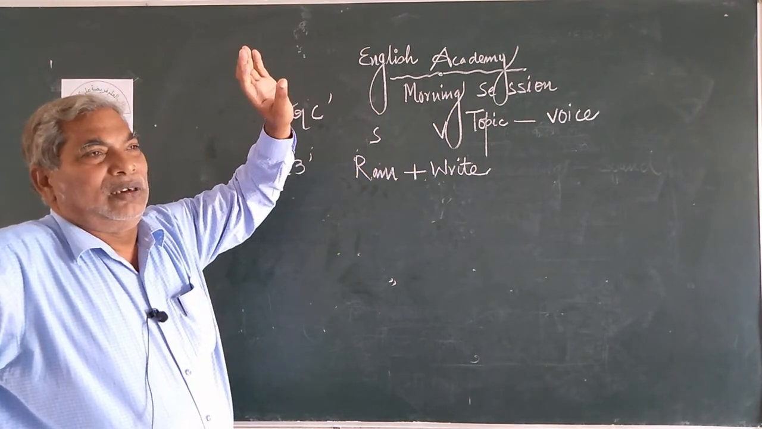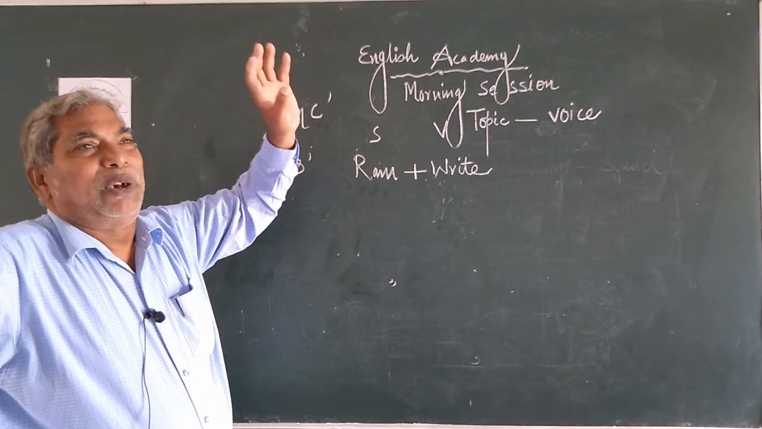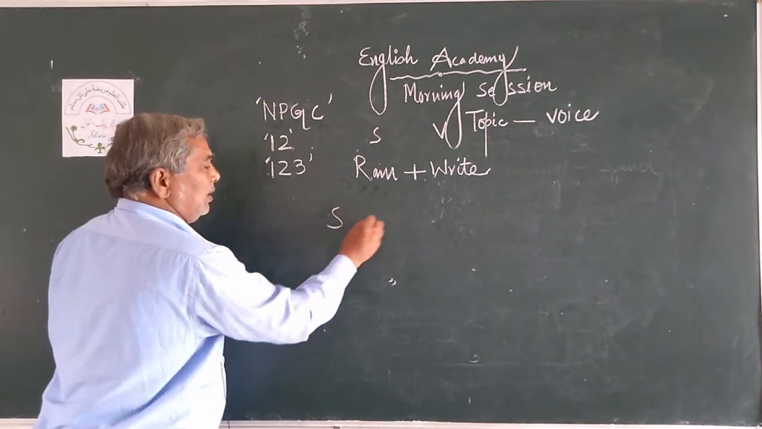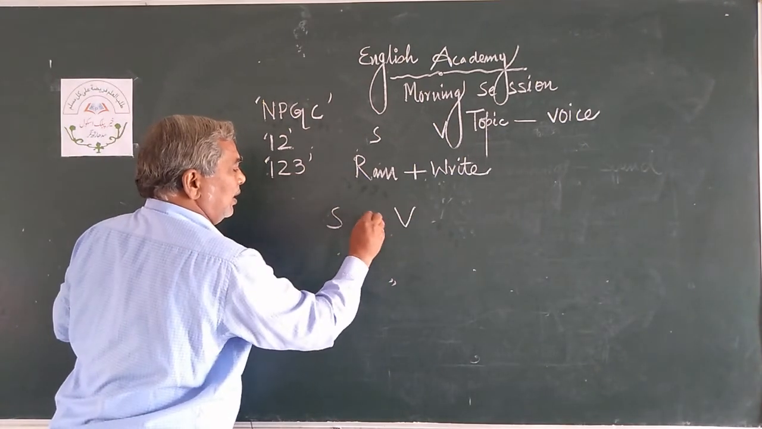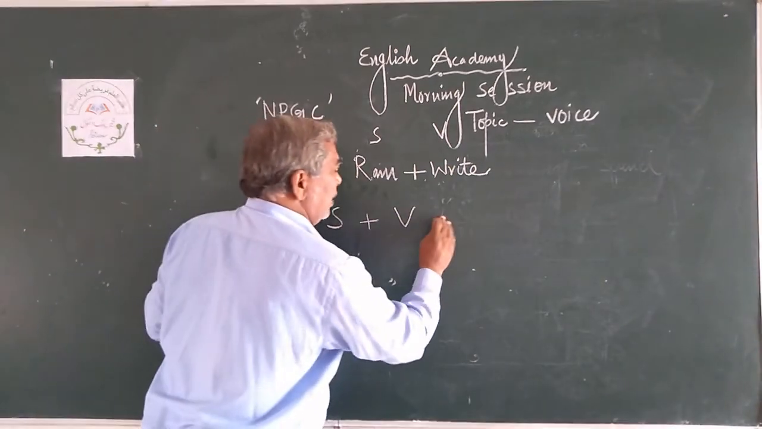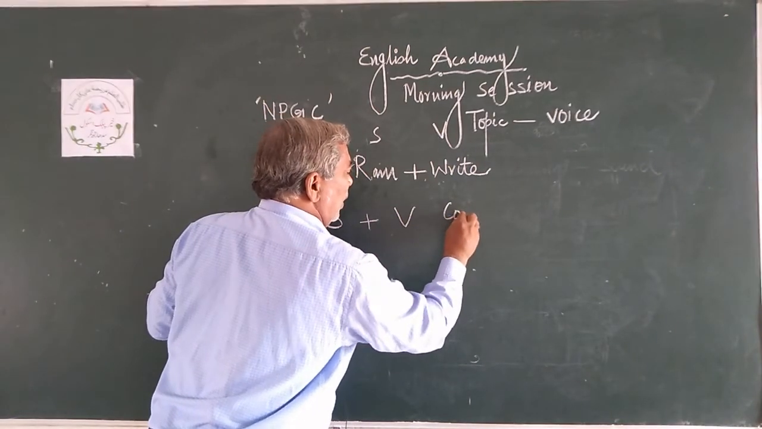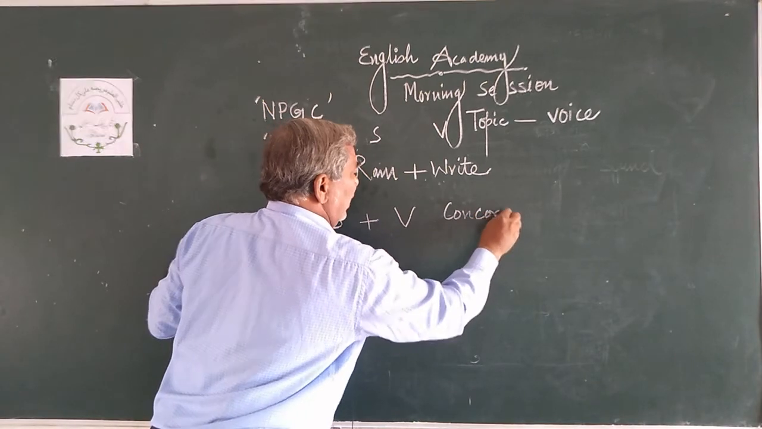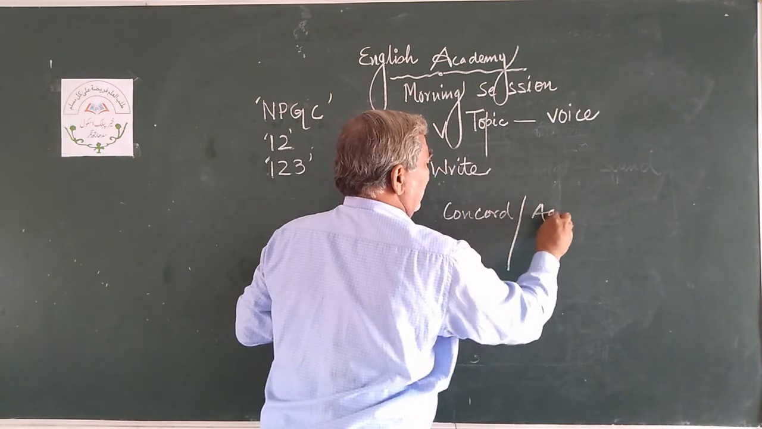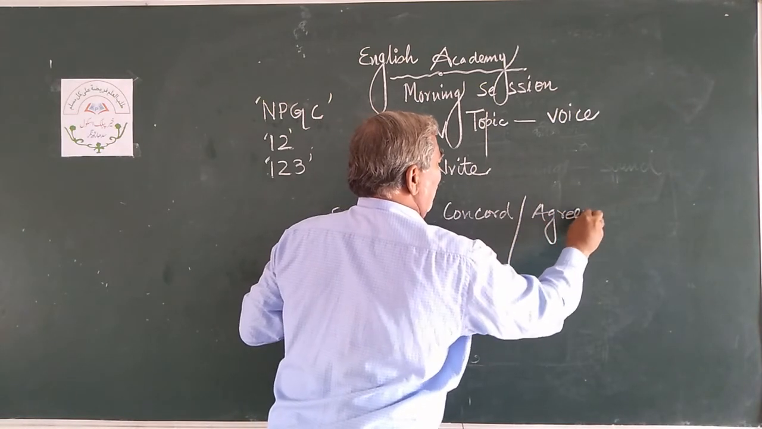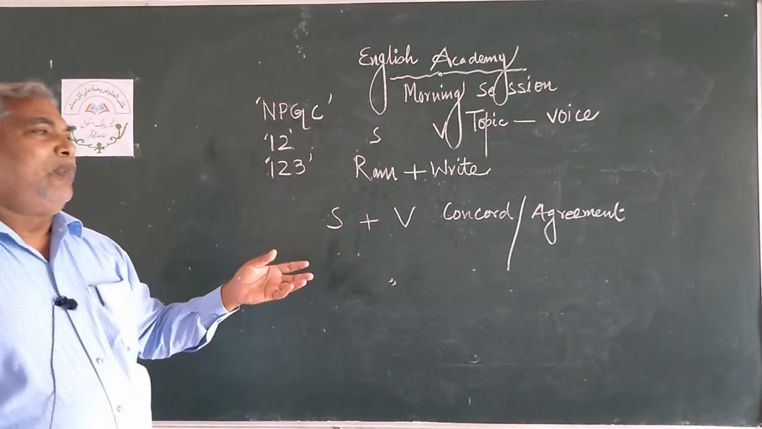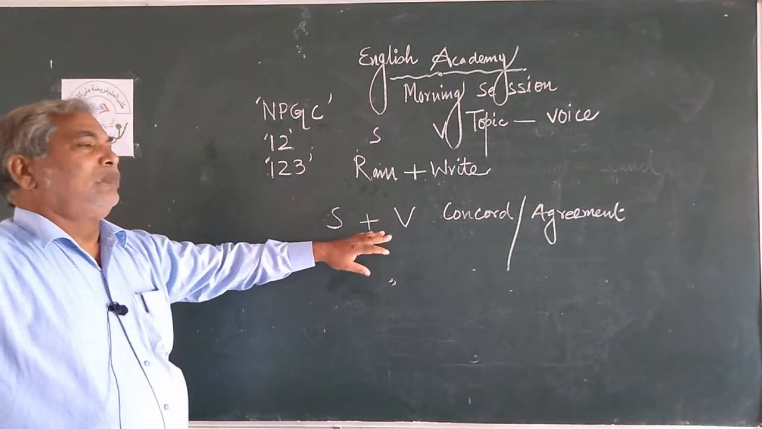Permanent. What is agreement between them? Let us see. S and V, S plus V. Another word for agreement is concord, C-O-N-C-O-R-D. Agreement, A-G-R-E-E-M-E-N-T. What is agreement? What is concord between the two parts of speech?